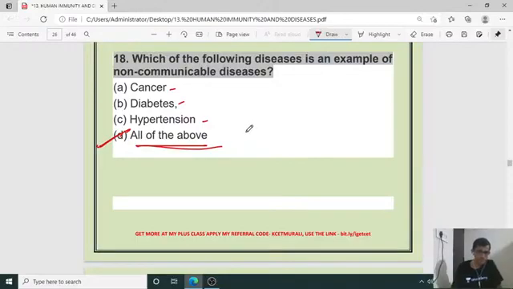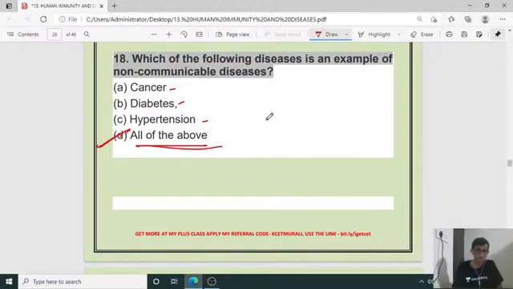Yeah, cancer it is. Cancer, diabetes, hypertension are all considered non-communicable diseases. So the right option is D. Mahima, yeah, you are right.